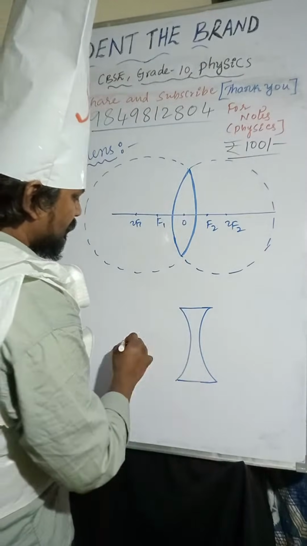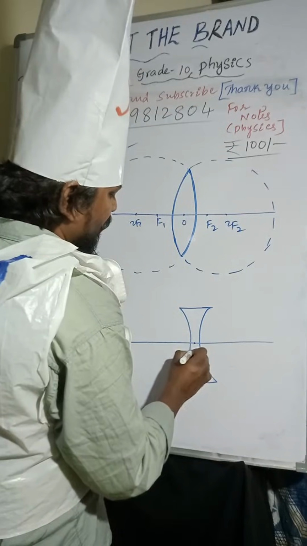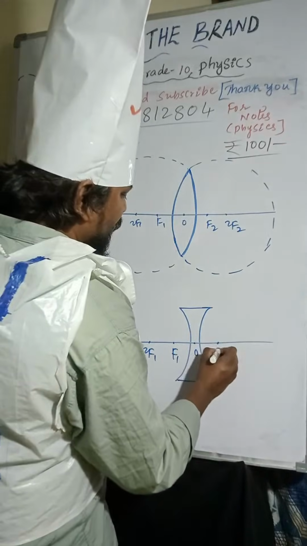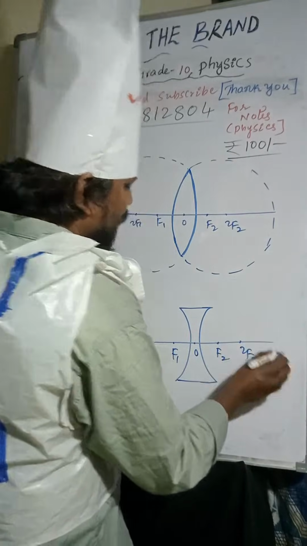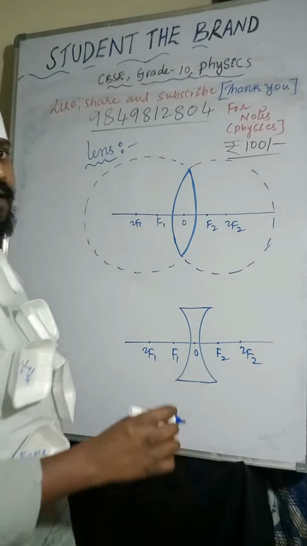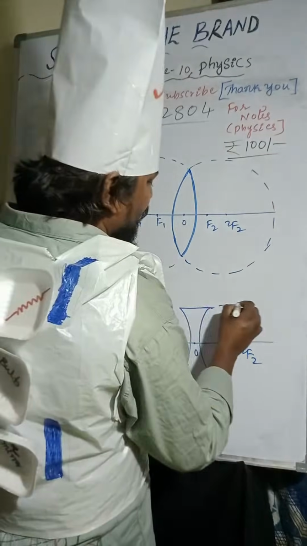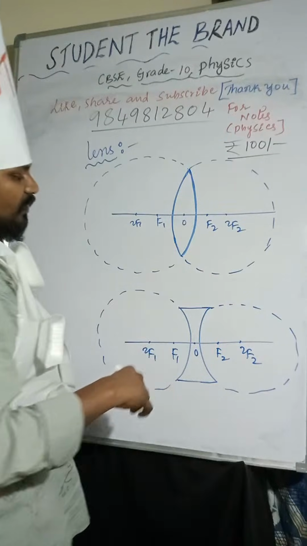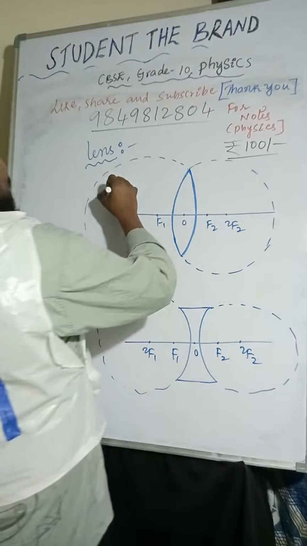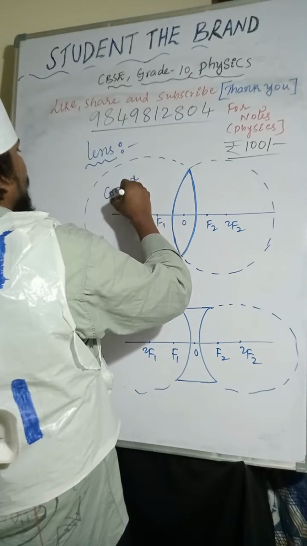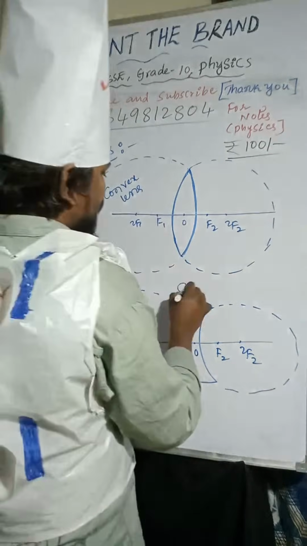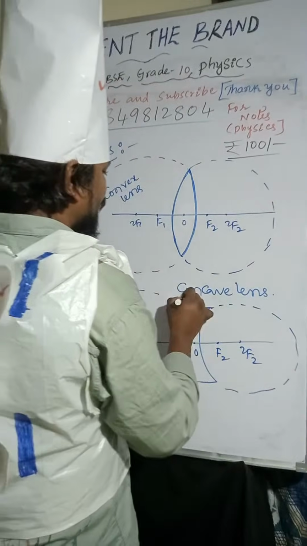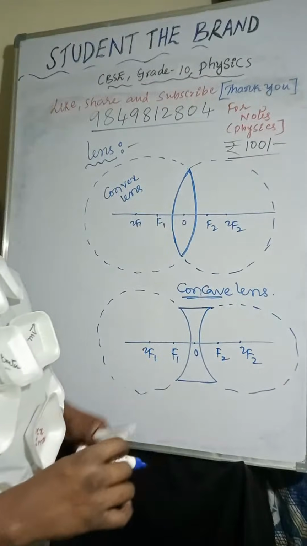Concave lens: optic center, F1, 2F1, F2, 2F2. So you can observe here, this is concave lens and this one is a convex lens. Convex lens and concave lens.